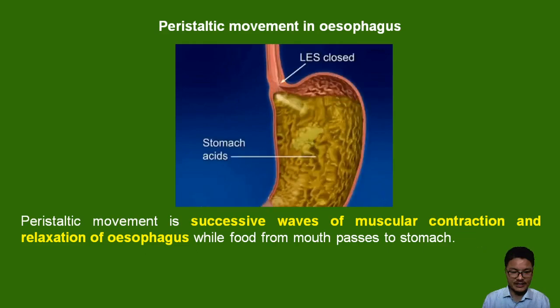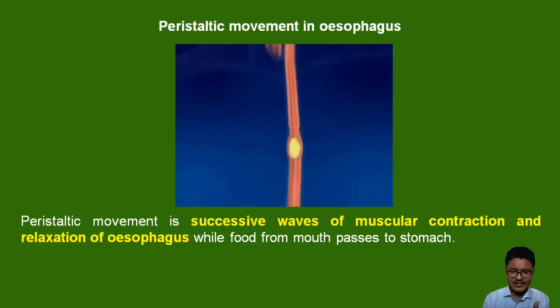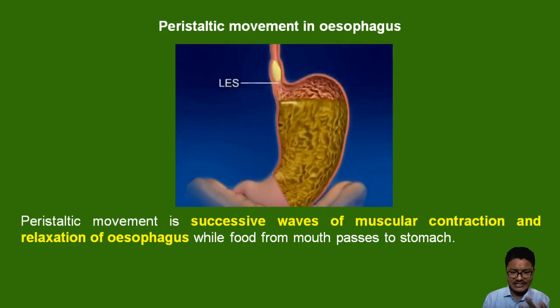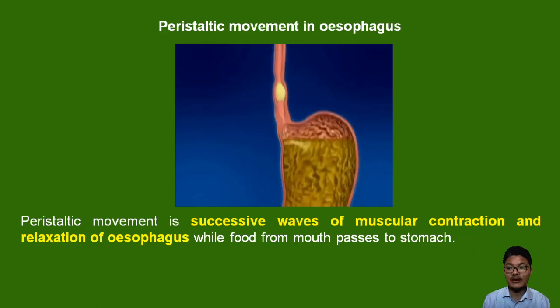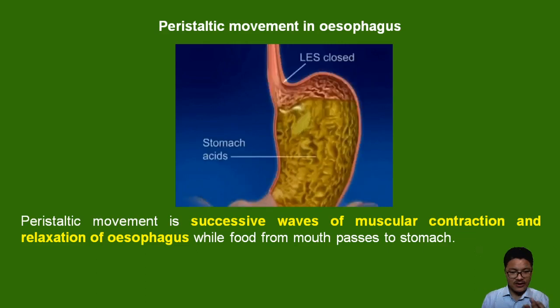Now the bolus passes into the esophagus by a special process called peristalsis or peristaltic movement. What is peristaltic movement? You can clearly see with the help of this picture, there is contraction and relaxation of muscles in the esophagus, and then the food passes into the stomach. Before passing into the stomach, successive waves of contraction and relaxation occur.